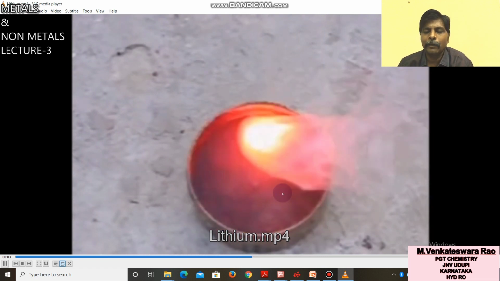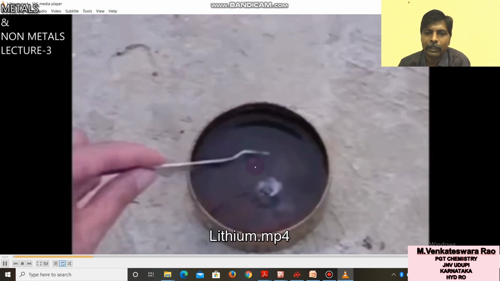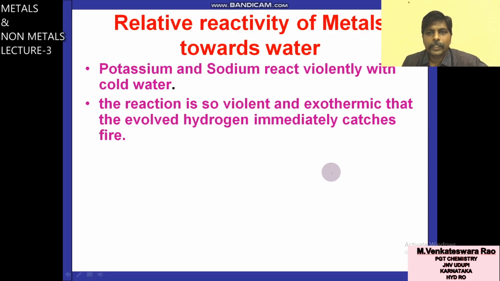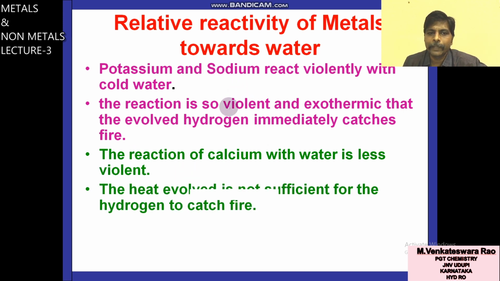So this is about reaction of alkali metals like sodium, potassium, rubidium with water. You can see the next metal, that is the reaction of calcium with water. The reaction of calcium with water is less violent than potassium and sodium.